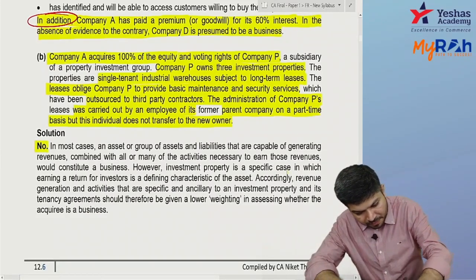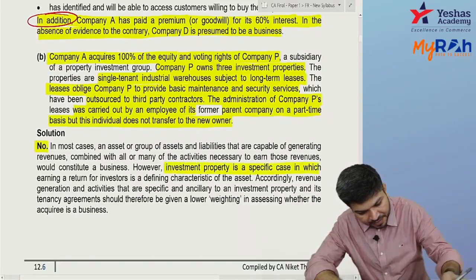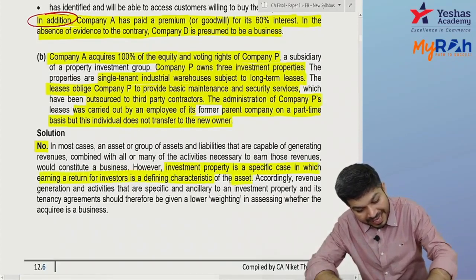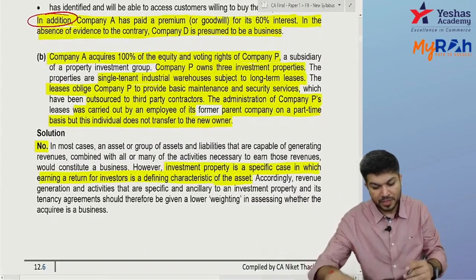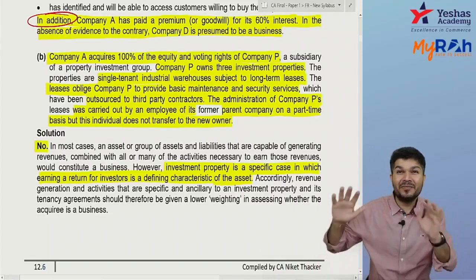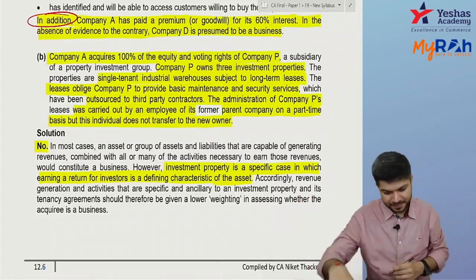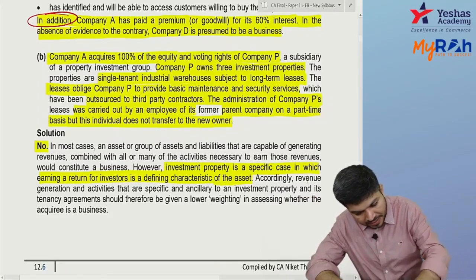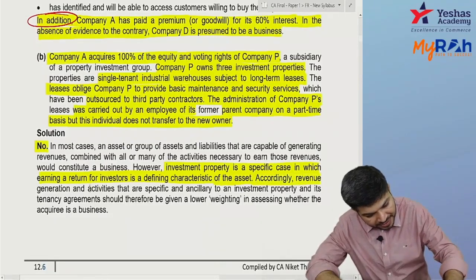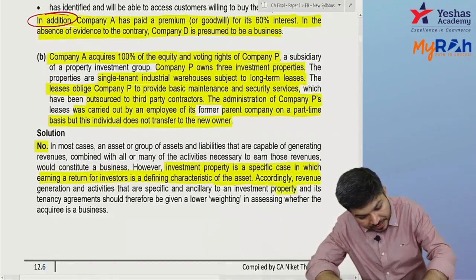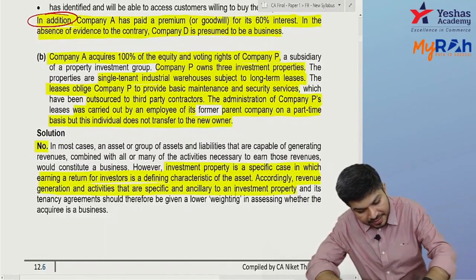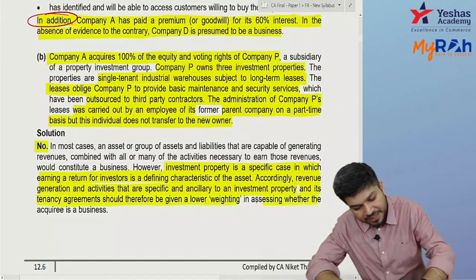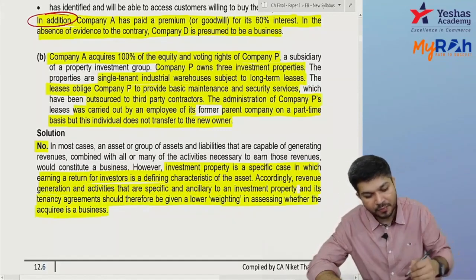See, investment property is a specific case in which earning return for the investor is a defining characteristic of an asset. So revenue generation is a characteristic of an asset, it's not a characteristic of a business. Accordingly, the revenue generation and the activities that are ancillary to investment property and the tenancy agreement should be given a lower weightage in deciding whether the acquiree is a business or not.